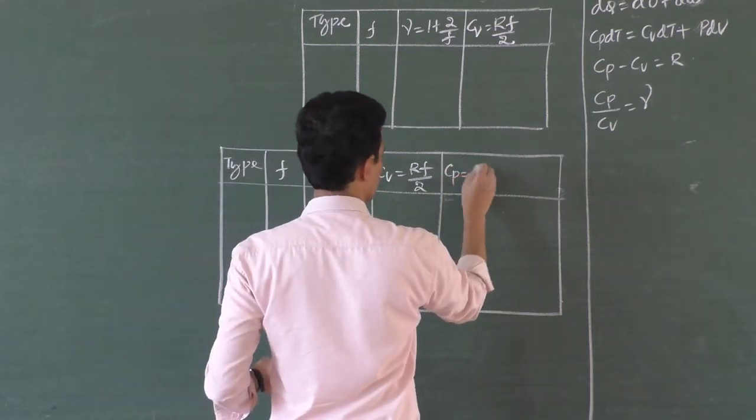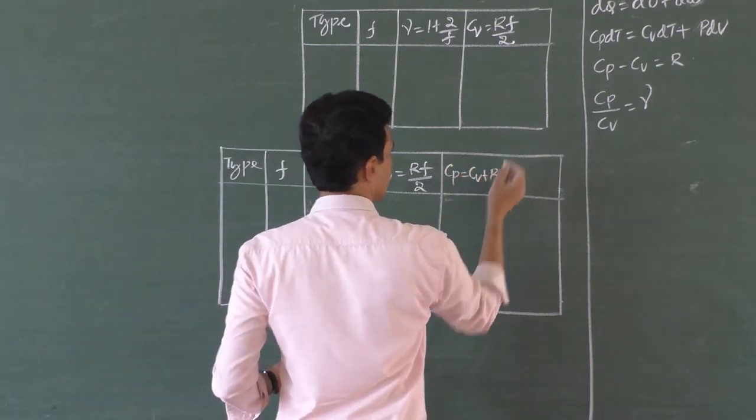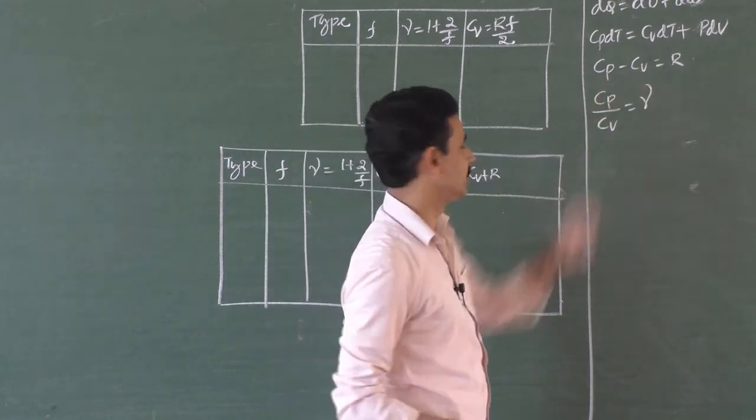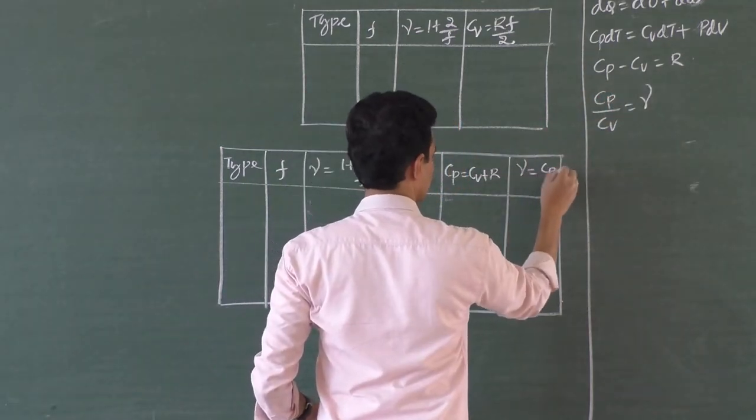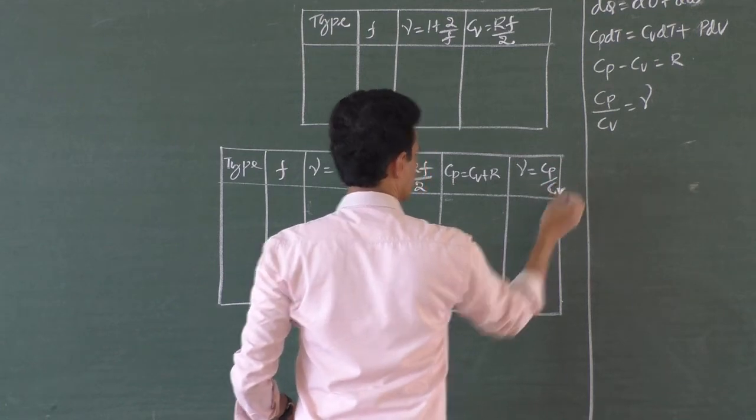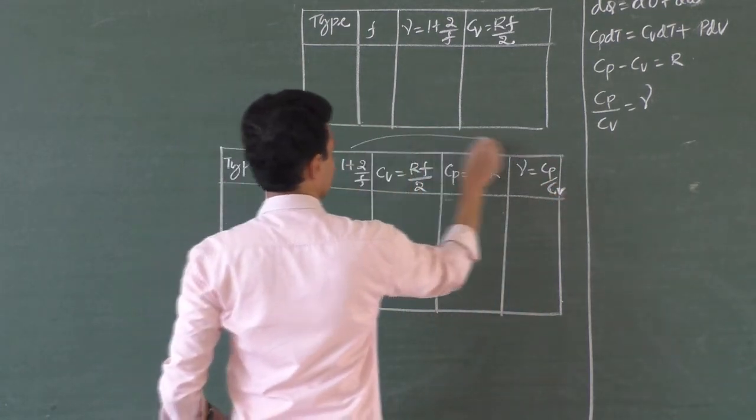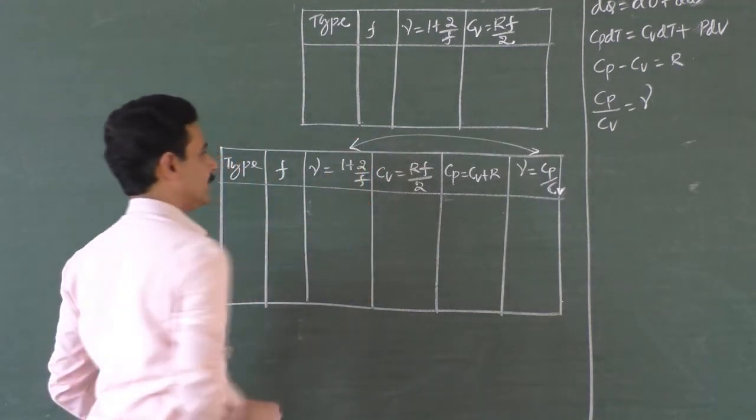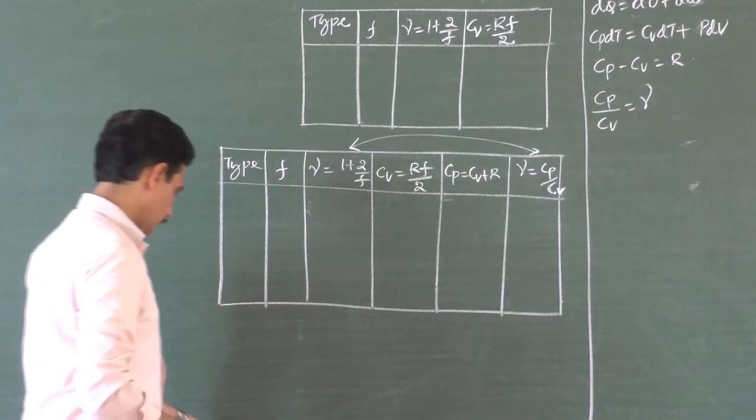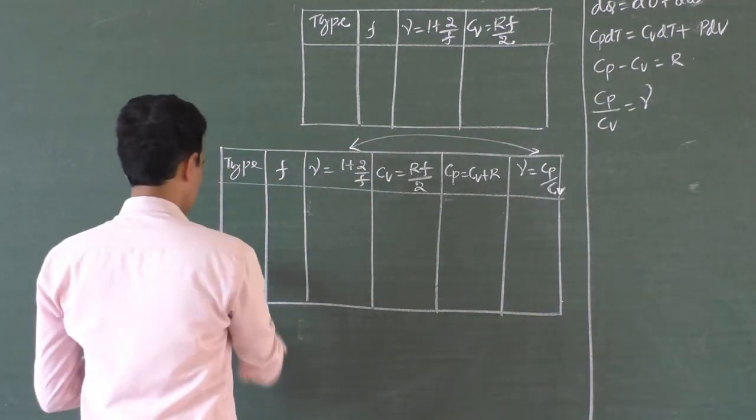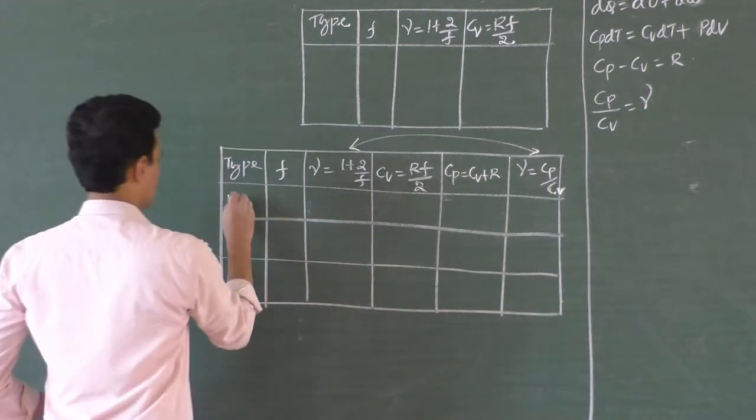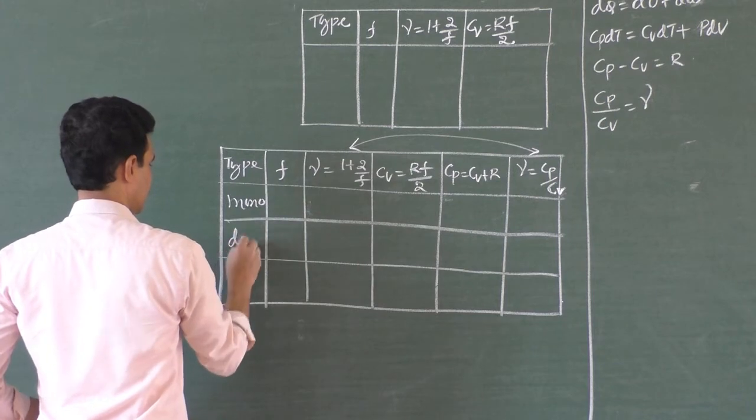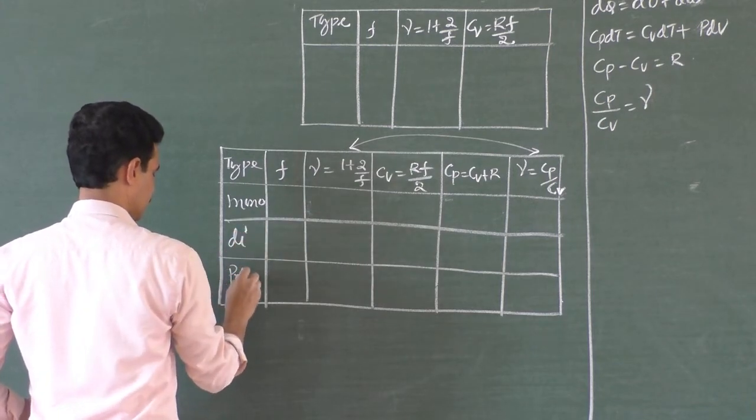Cp is equal to Cv plus R. Because Cp minus Cv is equal to R, Cp is equal to Cv plus R. Now gamma is equal to Cp by Cv. And remember, these two tables should agree with each other, correct? So what is the gamma value of monoatomic, diatomic and polyatomic? Mono, di and poly: monoatomic gas, diatomic gas molecule and polyatomic gas molecule.